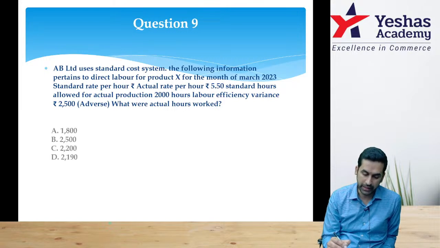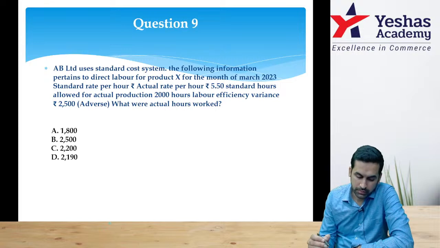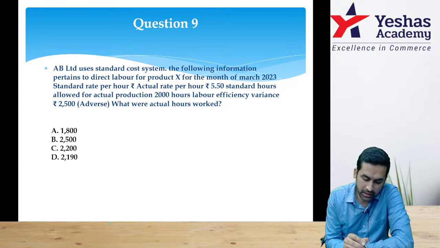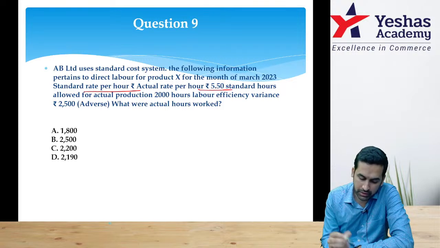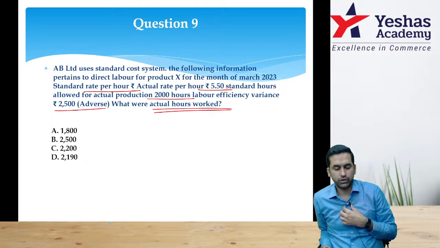Question number 9. AB Limited uses standard cost system. The following information pertains to the direct labor for product X for the month: standard rate per hour, actual rate per hour, standard hours allowed for actual production, labor efficiency variance. What were the actual hours worked?